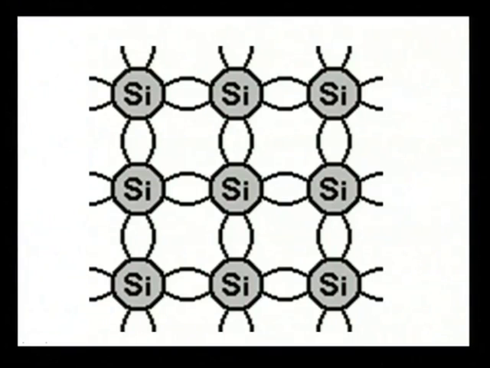Now, if you want to dope this silicon, what to do? What is the process? What is the physics of doping? How is the doping done? The process is, silicon has 4 electrons in the valence band. So, if you add some element having 5 valence electrons, then what will happen?